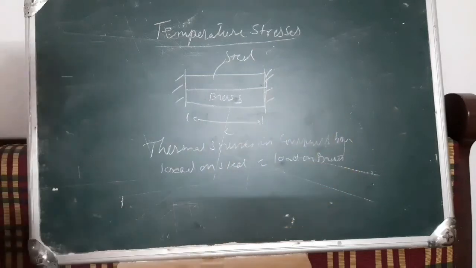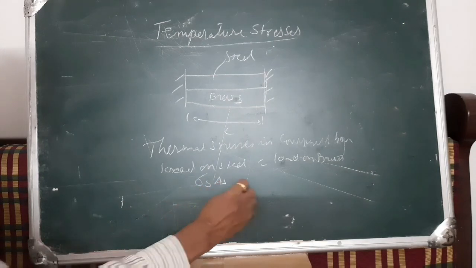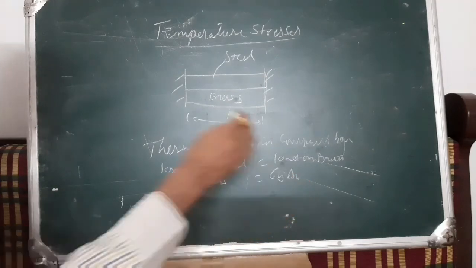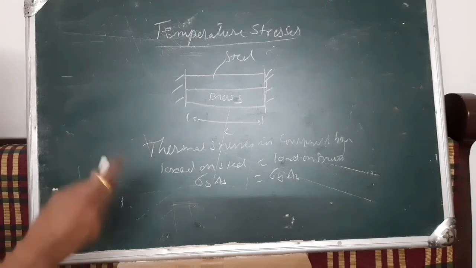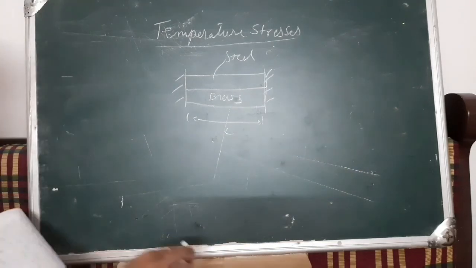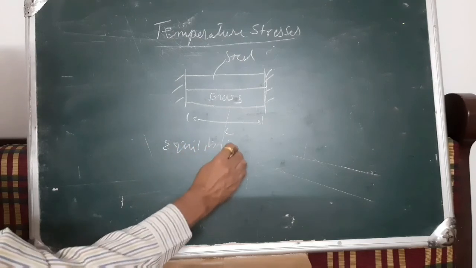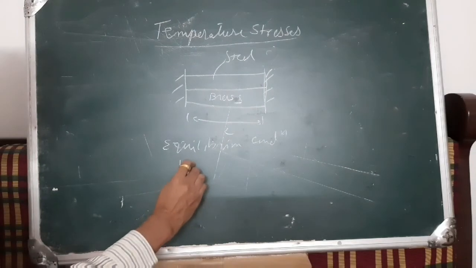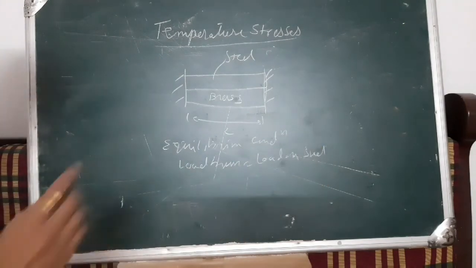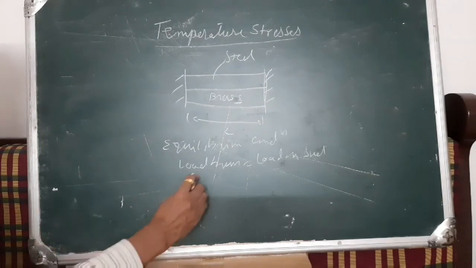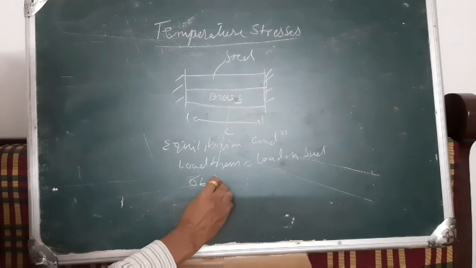So the load on the steel bar is sigma S A S, equal to sigma B A B. For the equilibrium condition, or compatibility condition, the load on brass should be equal to the load on the steel tube, so sigma B A B is equal to sigma S A S.